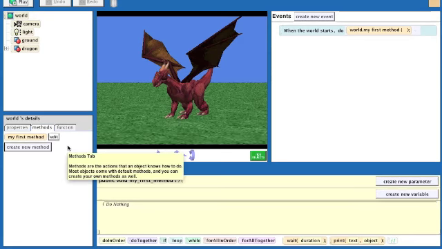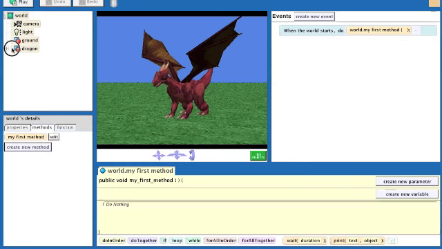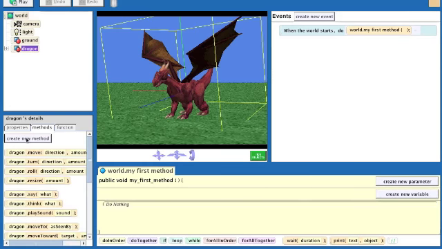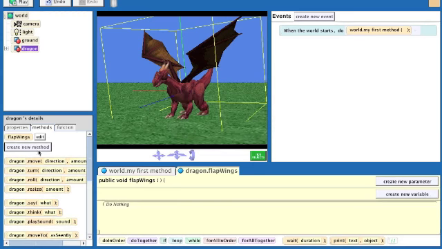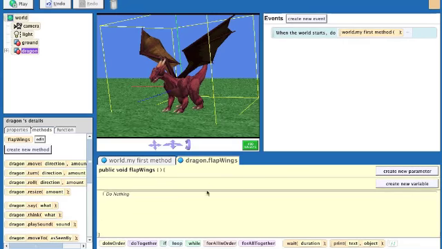So how do you create a new method for an object? What you do is you select the object, and then you say create new method, and the name of the method is going to be flap wings. Okay, and do that. So now what we want to do is create that method. So what do we want to do? We want these two wings to come down together at the same time. So we're going to have a do together that goes in here.